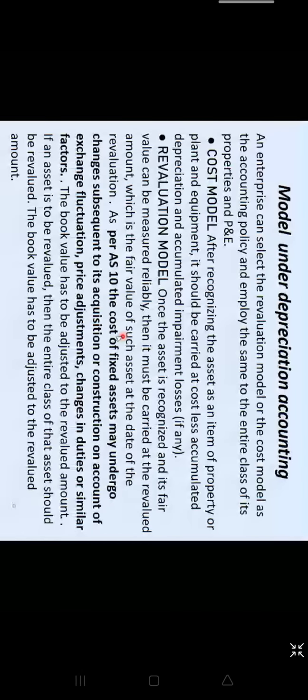For plant and machinery, for furniture and fittings, for your building, for property, whatever capital assets are being used, all the assets should be revalued. Now you say, generally the revaluation is done only at the time of admission or retirement or death or dissolution, or when there is a change in profit sharing ratio, we do the revaluation. Isn't it? You have done it in partnership.